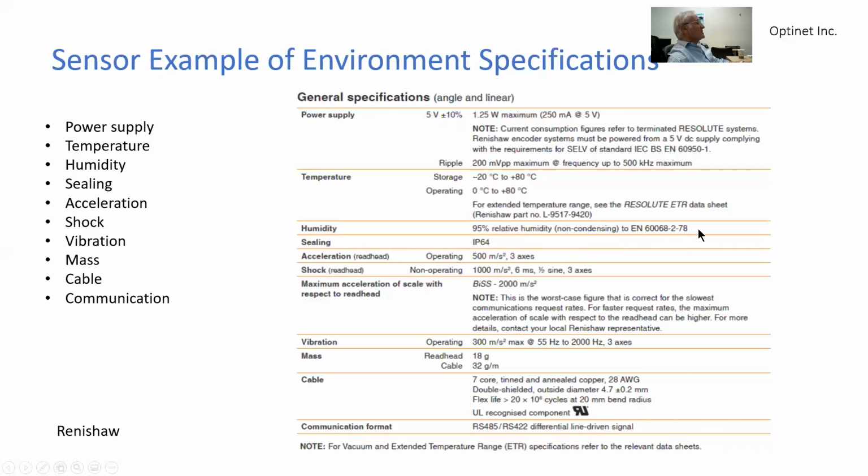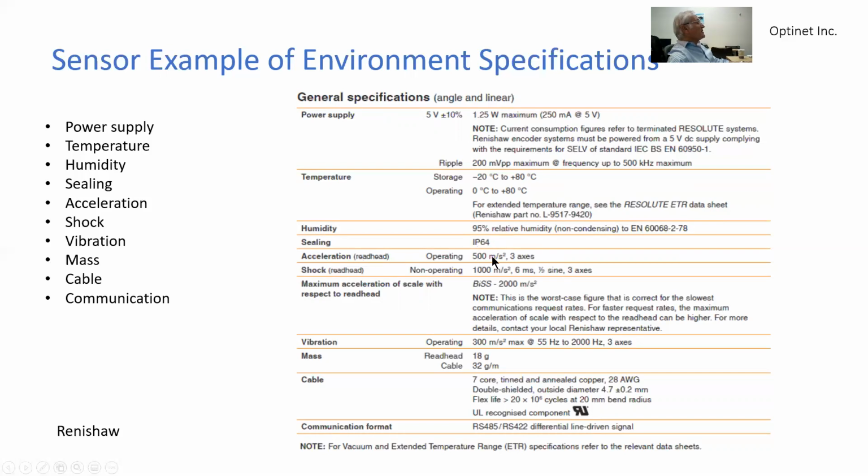In other words, it cannot be subjected to water. Sealing, ingress protection of 6, which is dust level. Fine dust can be protected here. And 4 is the spray magnitude that the sensor can sustain.